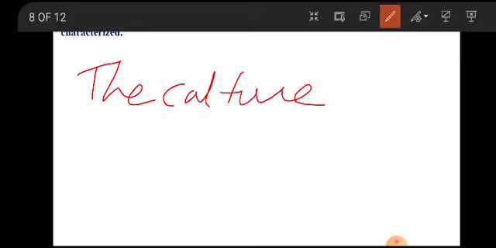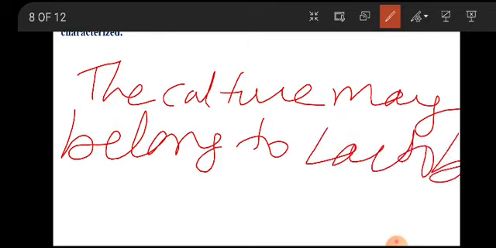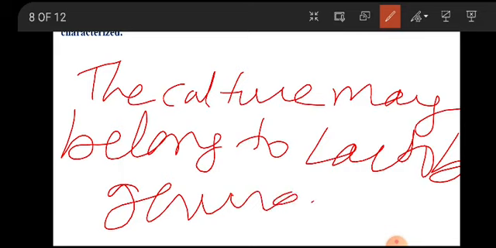Further, you can write the conclusion like: the culture may belong to, depending on whether the characteristics match Lactobacillus, Leuconostoc, Pediococcus or Streptococcus, you can write the name of the genus accordingly. I'm just writing like this: the culture may belong to Lactobacillus genus. So this will be your conclusion.